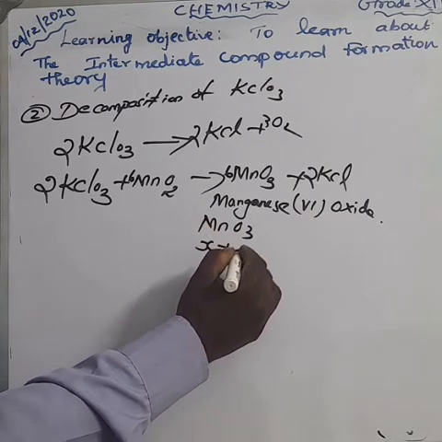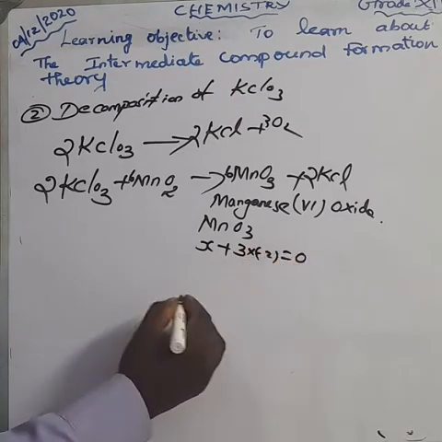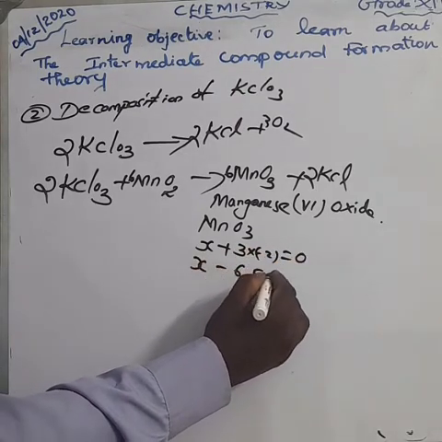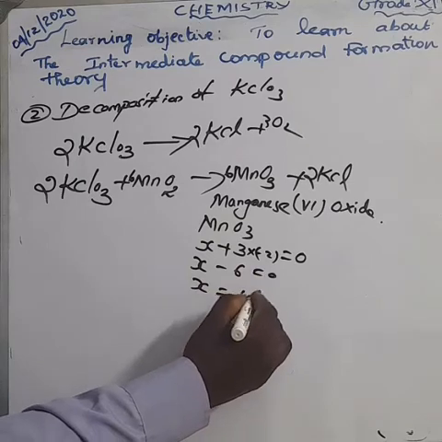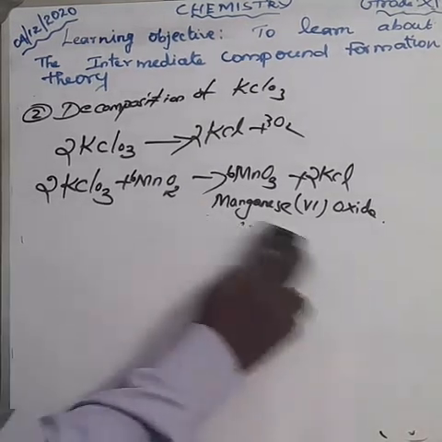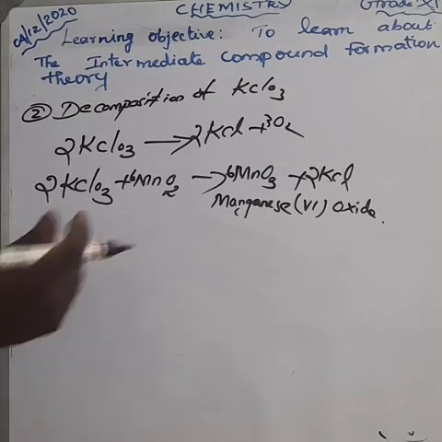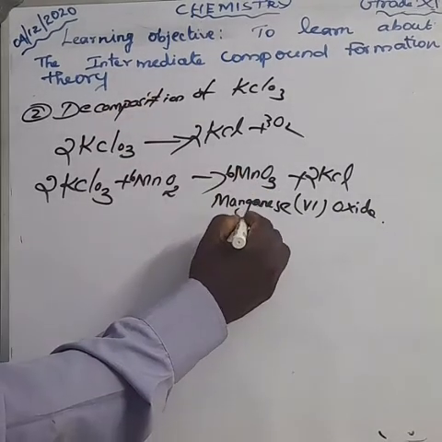X plus 3 oxygen, 3 into minus 2, equal to 0. X minus 6 is equal to 0. X is equal to plus 6. So manganese 6 oxide. Don't forget that. Next, this is an intermediate.